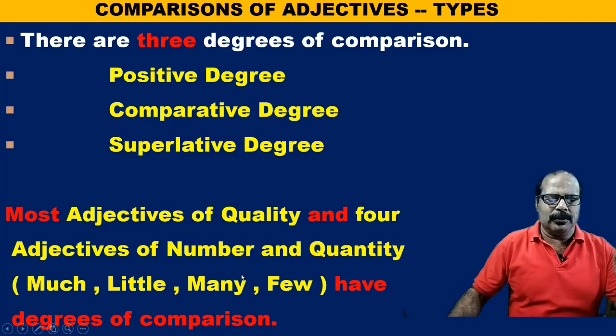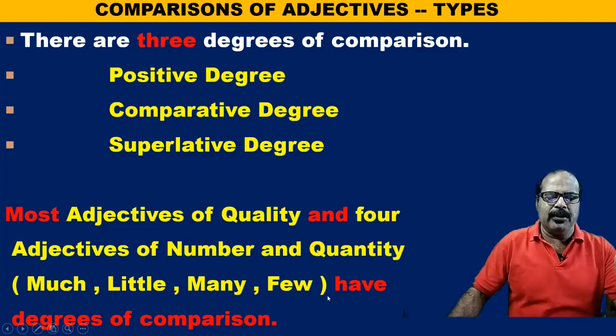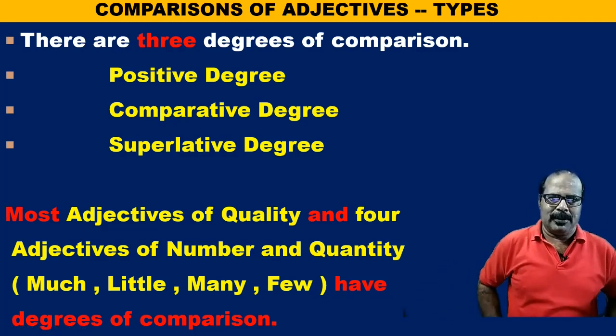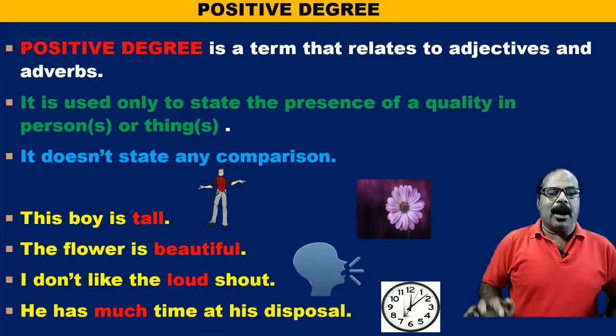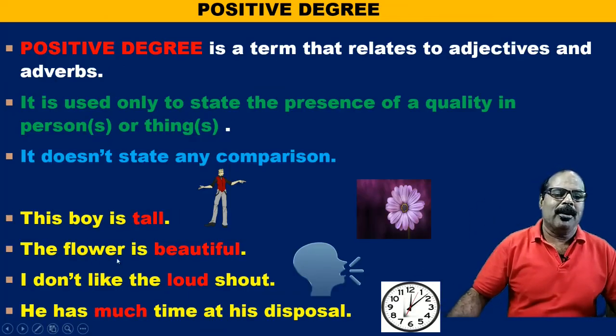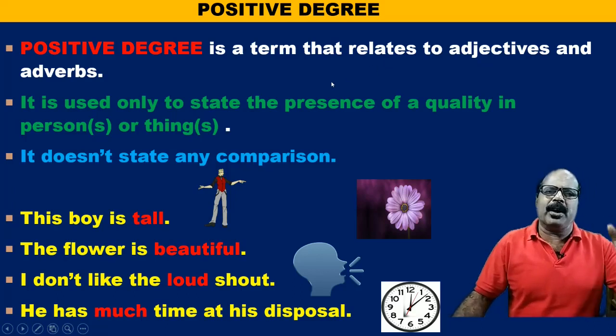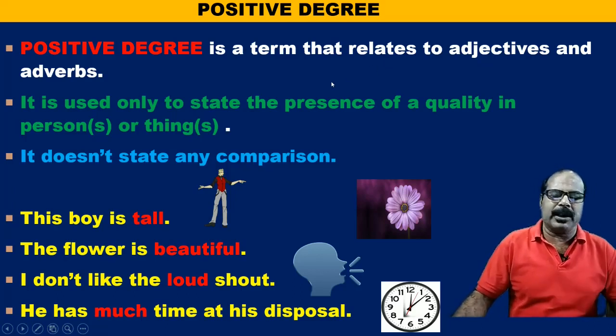Actually 4: much, little, many, and few. They have their forms of comparison. Now, let us think about positive degree. Positive degree is a term that relates to adjectives and adverbs. In adverbs also, we can use it.